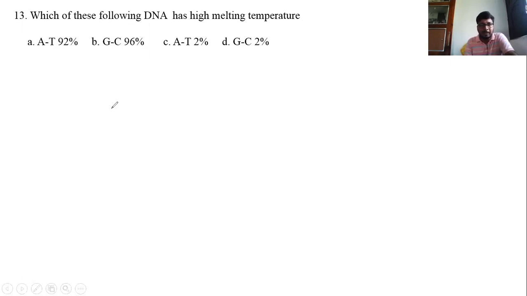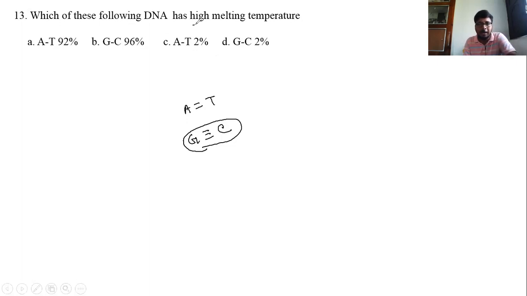Let's see. The melting temperature depends on the GC content. AT has double hydrogen bonds, but in case of GC it's triple hydrogen bonds. So where the GC content is high, or GC base pairs are high, we have to put more energy to denature. So where the GC content is high, the melting temperature must also be high.